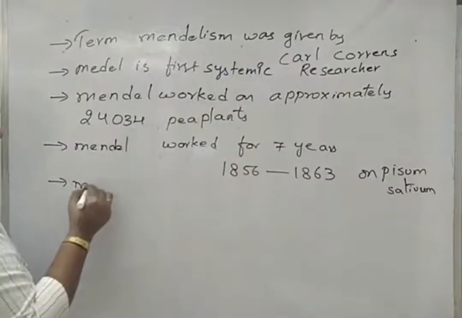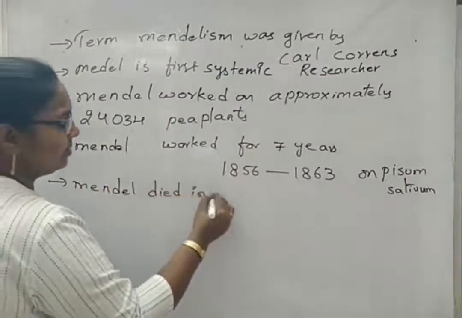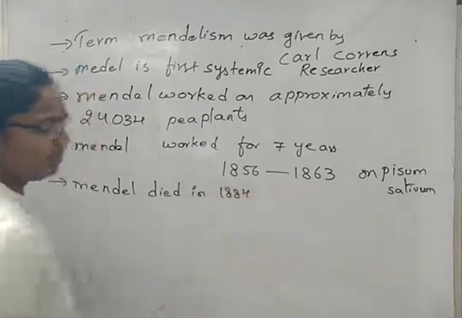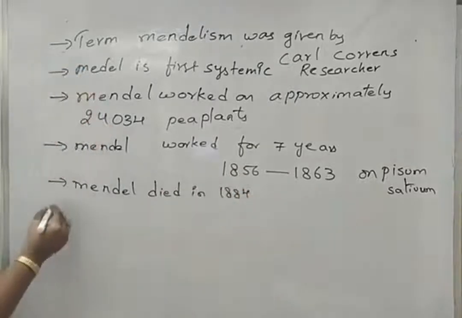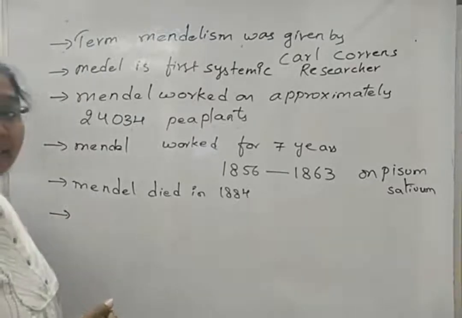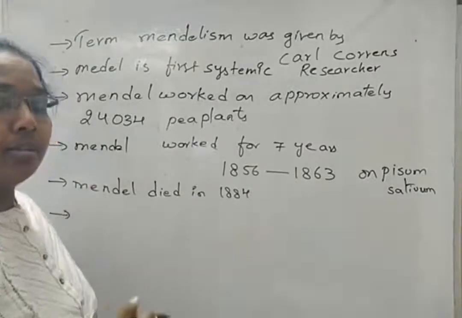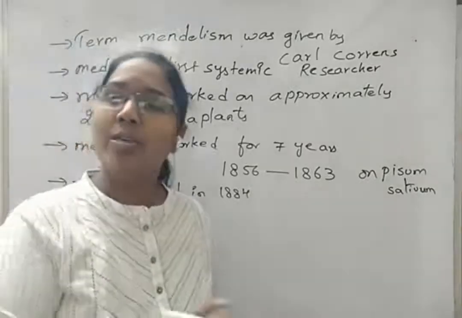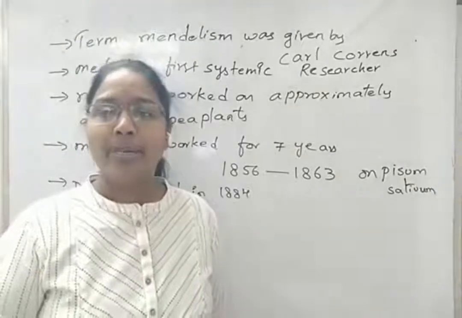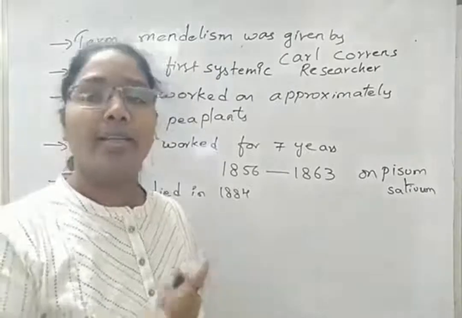Mendel died in 1884. After Mendel's death, in the year 1900, three scientists got some basic details about the work done by Mendel, and they started further work and research on Mendelism.